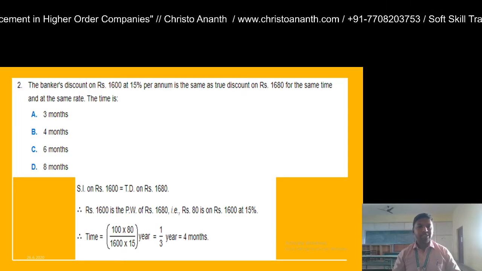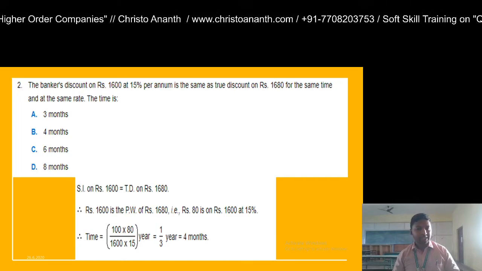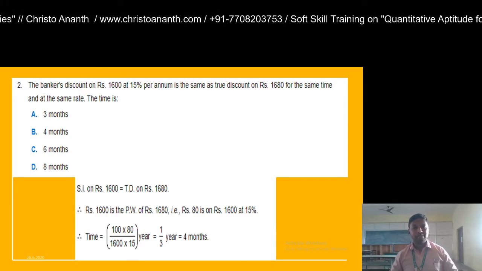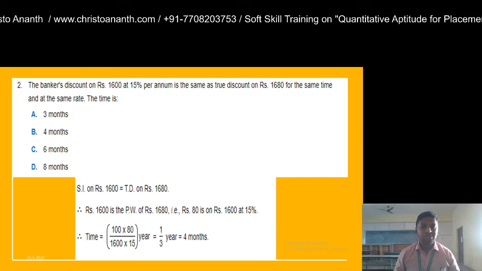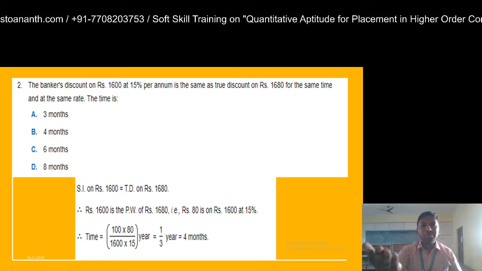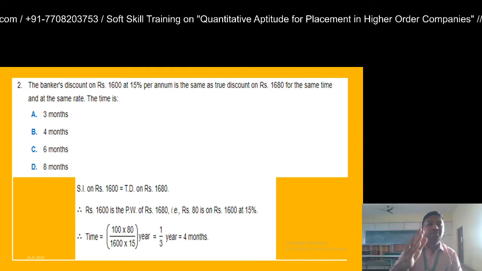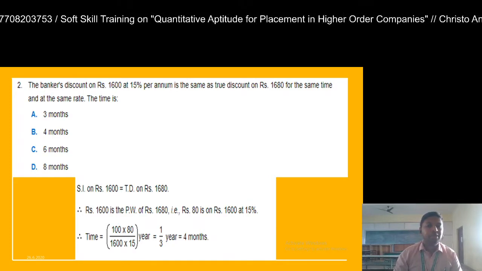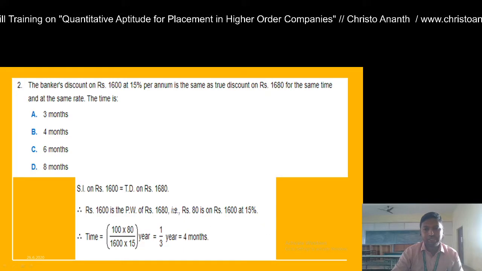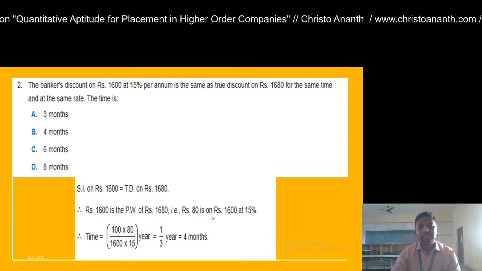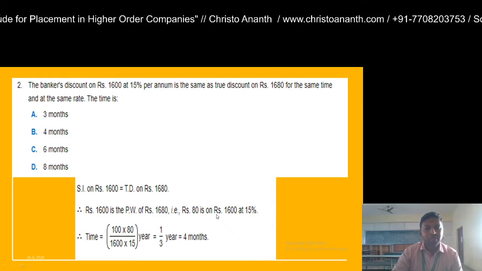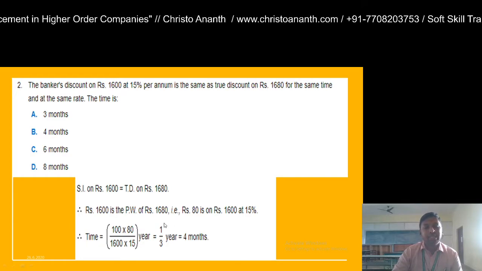So the difference is actually 80. 1,680 minus 1,600 is 80. So rupees 80 is on rupees 1,600 at 15% rate of interest. That's the key line. If you can see this statement, rupees 80 is on rupees 1,600 at 15%. This is the key statement. From this, you are going to calculate the time interval.